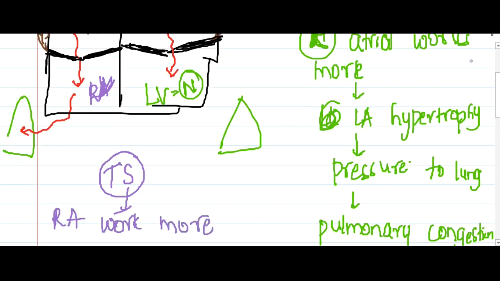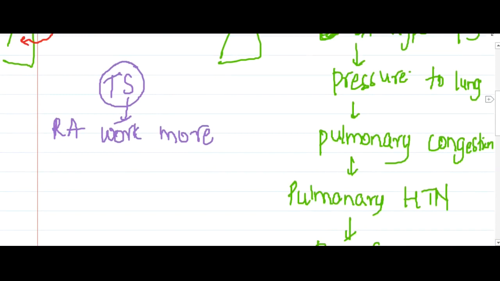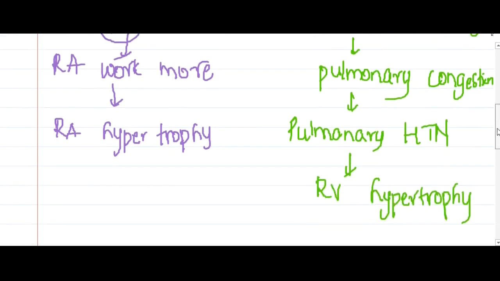It has to exert higher pressure to open the stenosed tricuspid valve, and as a result it causes right ventricular hypertrophy. There is increased blood present in the right ventricle. Now this will cause back pressure to the superior vena cava and inferior vena cava. This is how the changes occur.